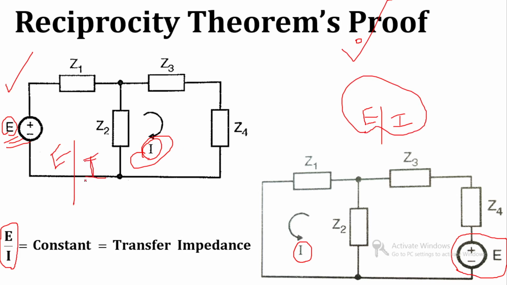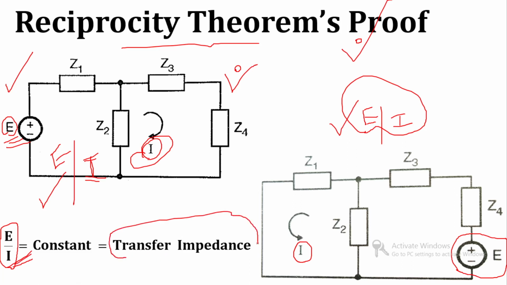So if these two ratios are the same, then we can say that the reciprocity theorem is valid for this particular network. For that, E by I should be constant and the same in both cases. So E by I is constant and it has a special name. It is called transfer impedance.